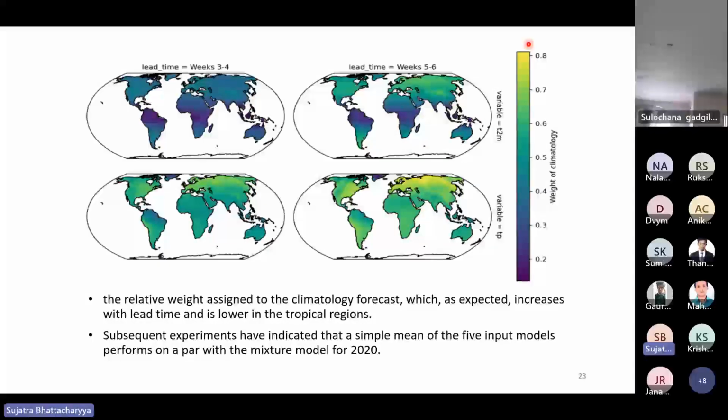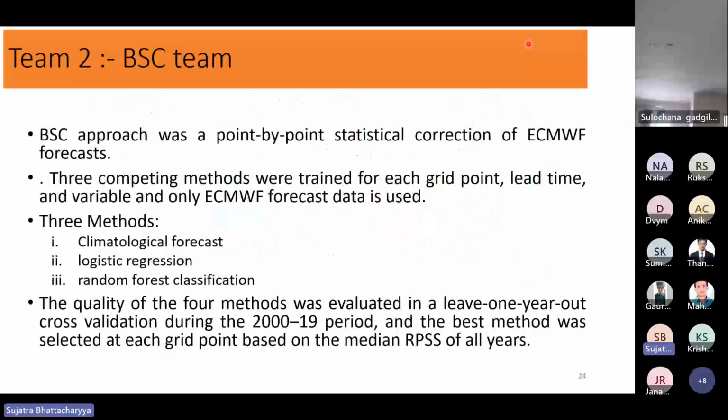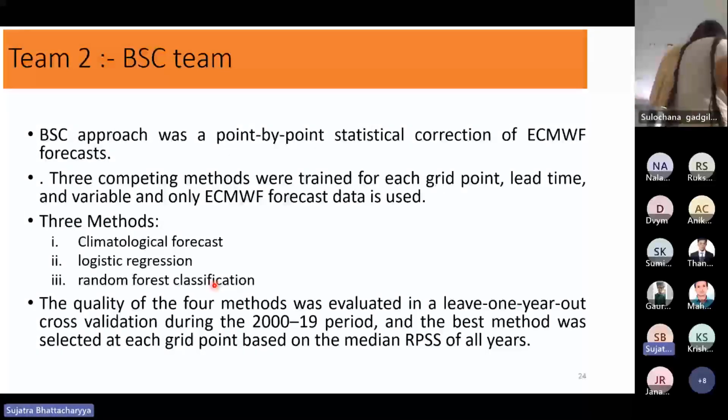So even though the models are very sophisticated, simple climatology is on par with these models as the lead time increases. The second model used the point-by-point statistical correction method. They used only the ECMWF forecast data, and at every grid point they used either a climatological forecast, logistic regression, or random forest classification. They ran all three models at a particular grid point, found out which model was giving the better result, and took that model.